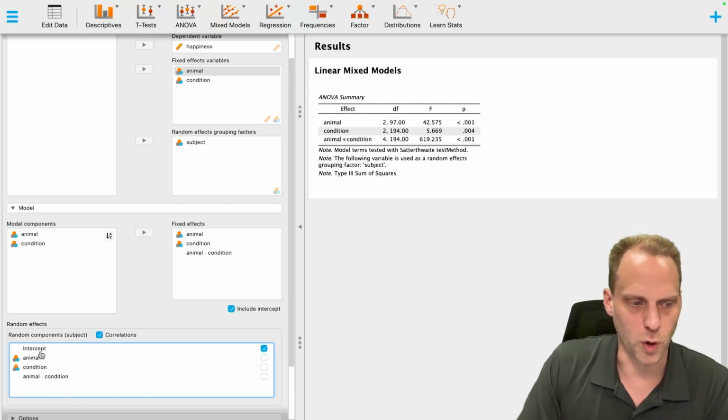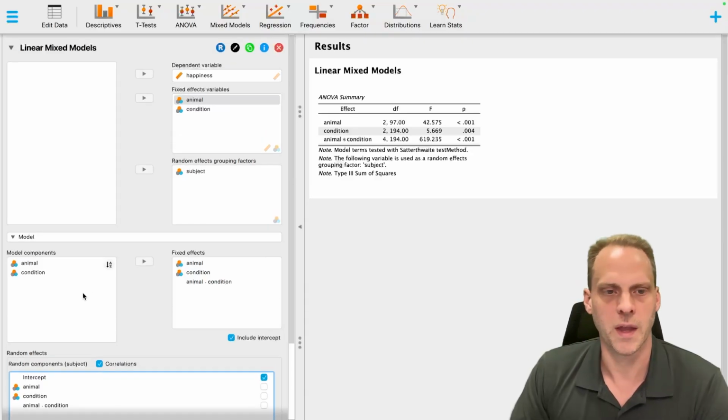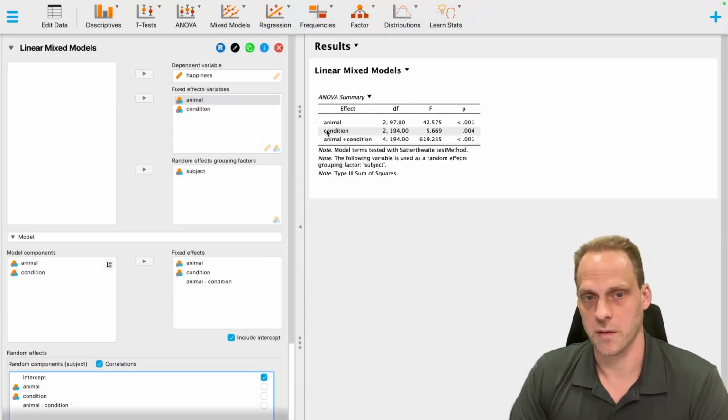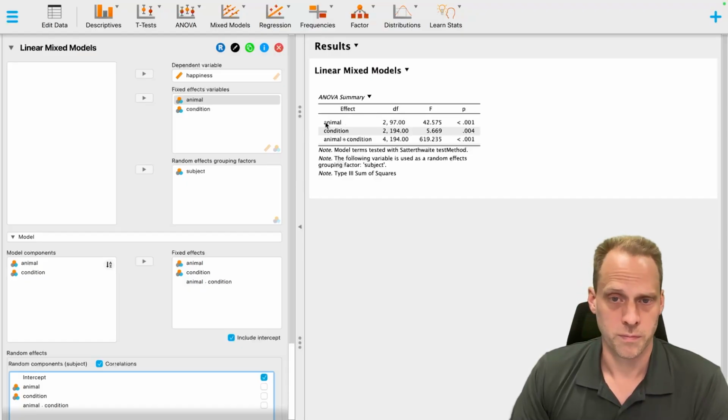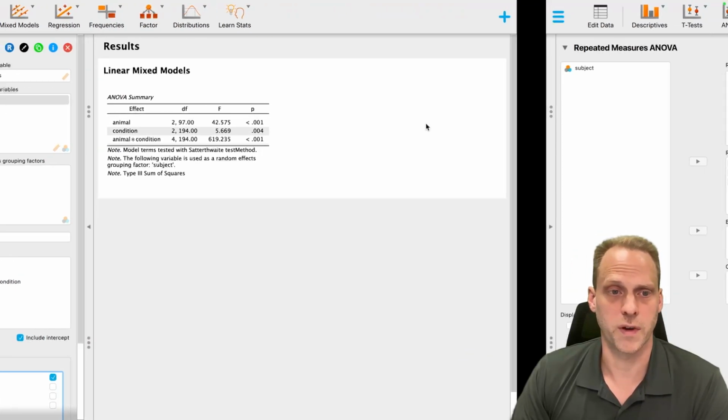And we can do more complicated things. I won't talk about it here, but we can do more complicated things here as well. So let's see, in our linear mixed model effects, I have the main effects of animal. Now everything is nicely in one table. The main effect of animal is with 2 and 97 degrees of freedom with an F value of 42.57.